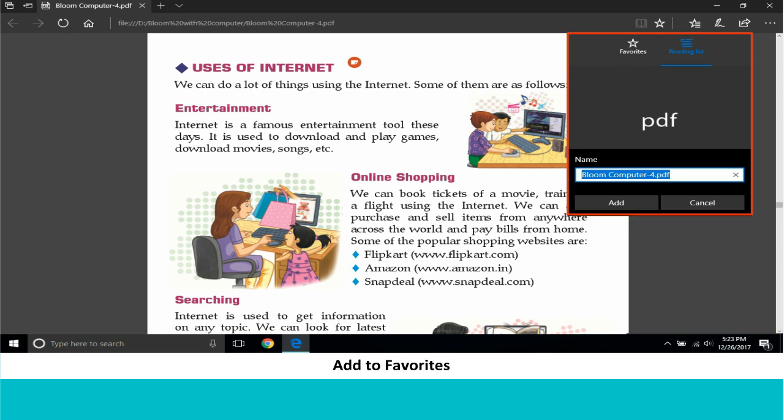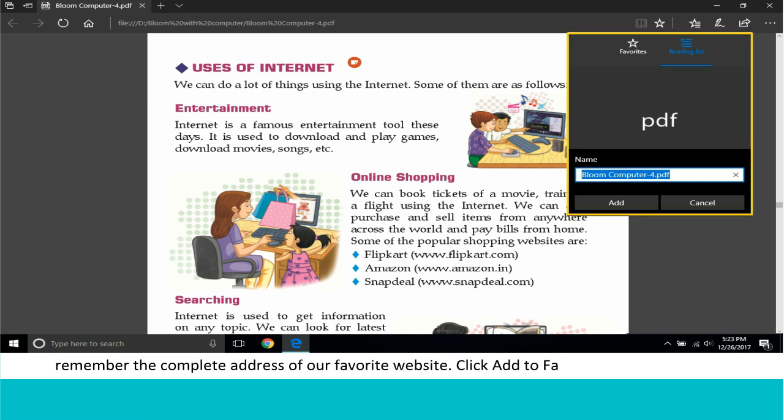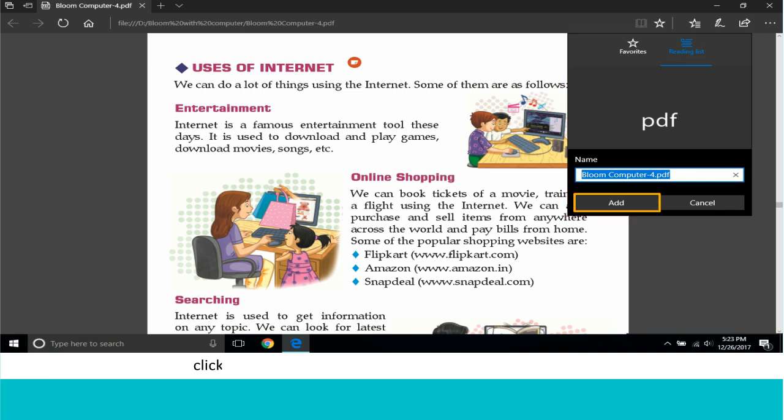Add to favorites. This button is used to save a web page that we would like to visit in the future. Hence, we do not need to remember the complete address of our favorite website. Click Add to Favorites button and click on Add. This will save the website as your favorite.